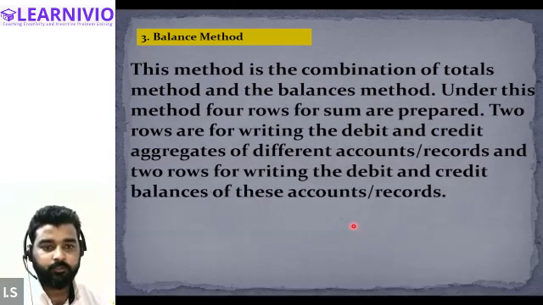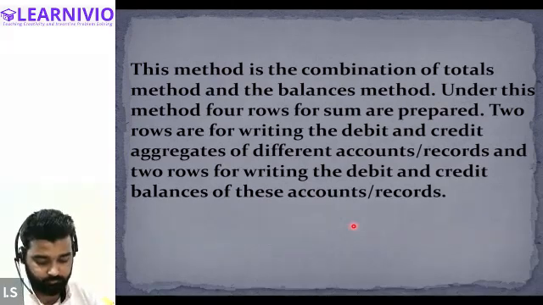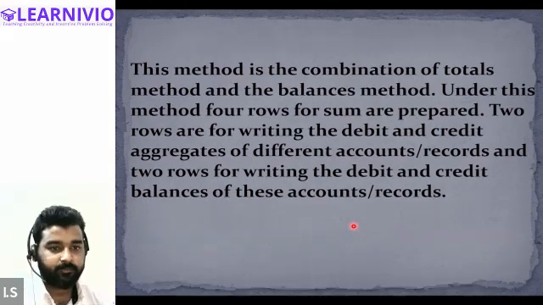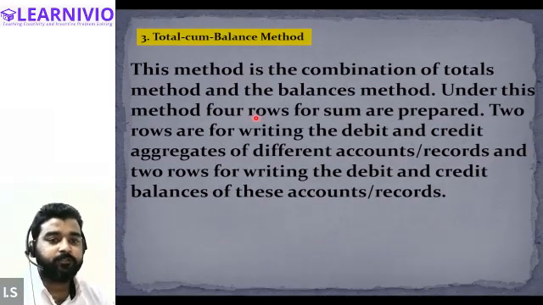It is the total cum balance method. Okay, total cum balance method, the final method. This method is a combination of the total method and the balance method.